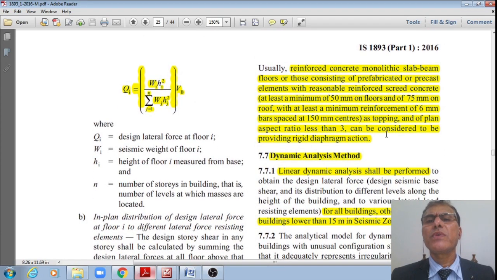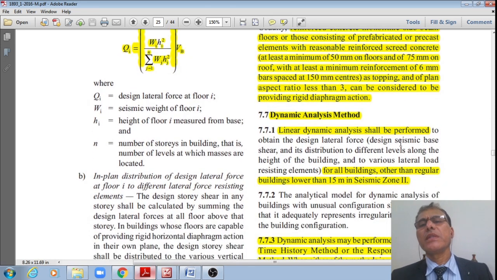And also, usually the reinforced concrete monolithic slab beam floors are those consisting of prefabricated or precast elements with reasonable reinforced screed concrete, at least a minimum of 50 mm on floors and 75 mm on roofs, with at least a minimum reinforcement of 6 mm bar spaced at 150 mm centers as topping, and plan aspect ratio less than 3 can be considered to be providing rigid frame action, right? That is how the rigid frame action works. Otherwise that is defined to be a flexible diaphragm, right?